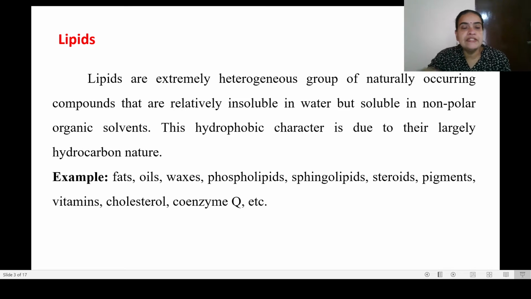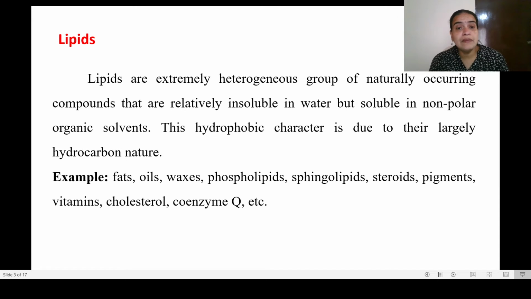So coming to the term lipids, when you hear the term lipid, the first thing that will come to your mind will be oils and fats. So they are the example for lipid. Oils, fats, waxes, etc. are example for lipids. If we have to define lipids, how can we define the term lipid?